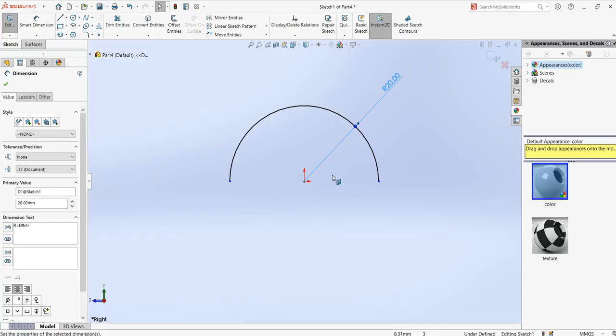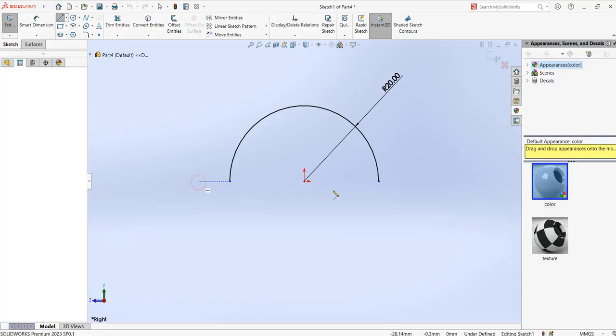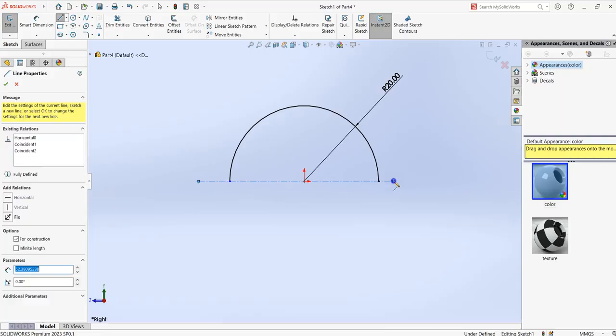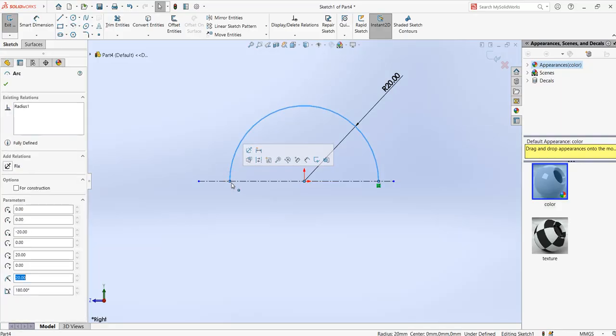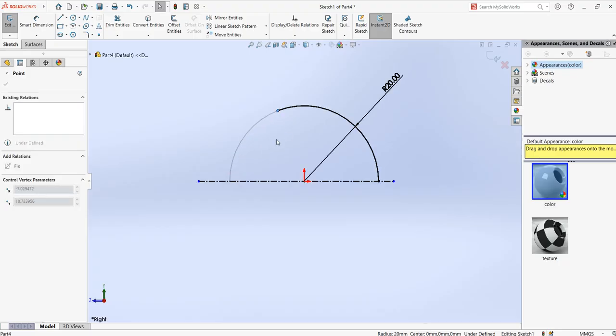It's still underdefined, so let me make a center line here just to make sure it's going through the center. Okay, it's still underdefined. Maybe this is moving. You see, this is moving.